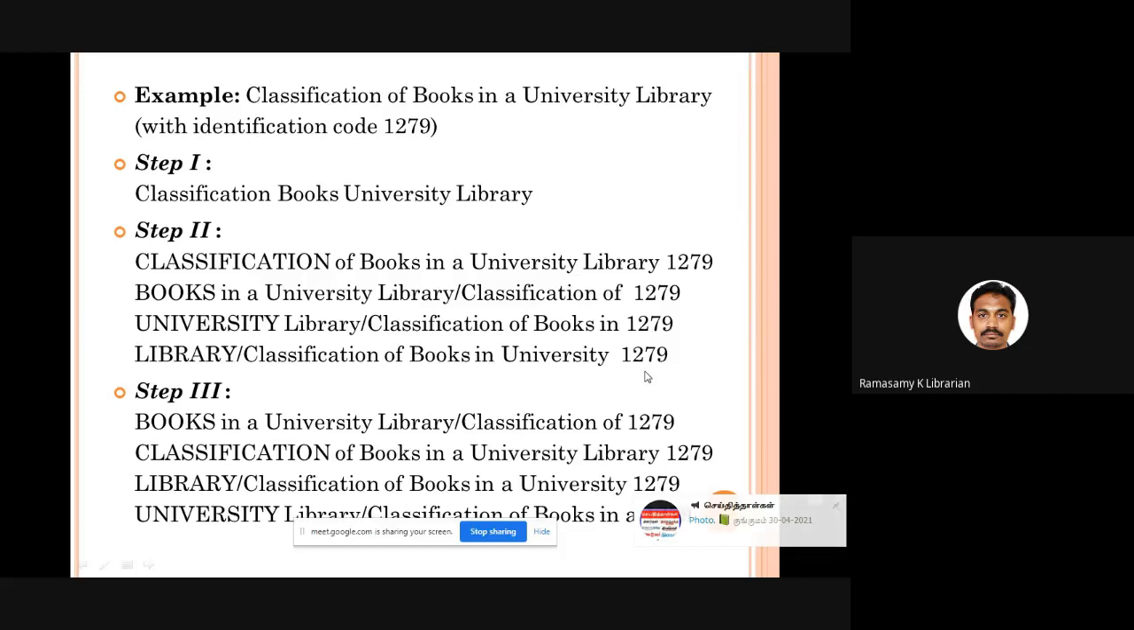Okay, now four entries are ready. So I write the main access point followed by the remaining part of the title. Then I will arrange all the four entries in alphabetical order, and this becomes the subject headings for this particular book. This method is called as KWIC.